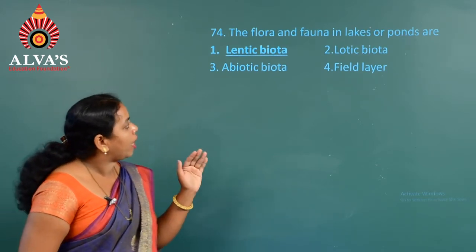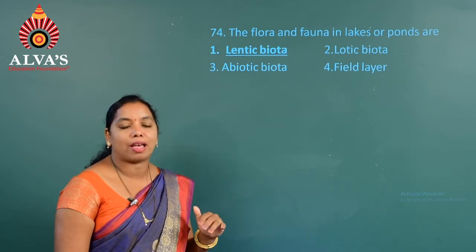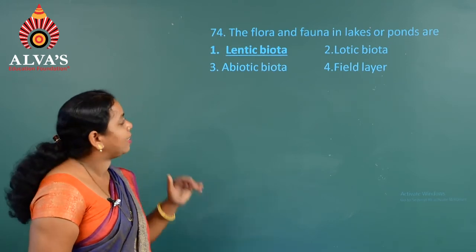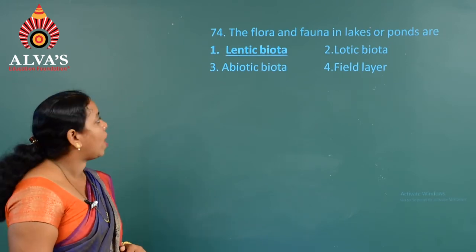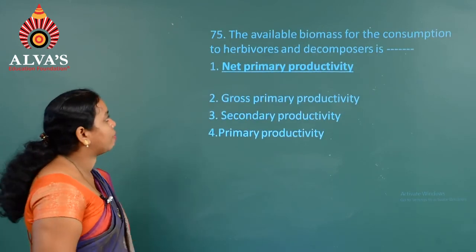So here, the flora and fauna in lakes and ponds. Lake as well as pond is an example of a stagnant water ecosystem. Hence the best example is lentic biota. So option 1 is the correct answer for question 74. We go on to the next question, 75.